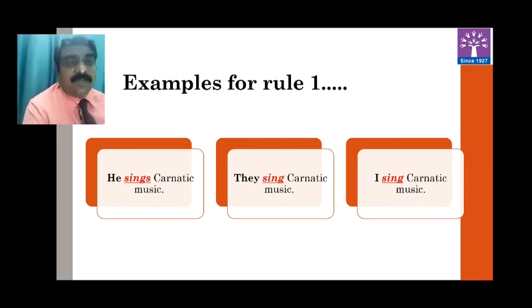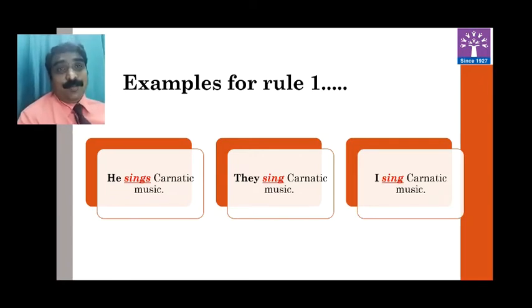See the next example. I sing Carnatic music. I is singular subject, but you won't find singular verb given there. Why? Because I is not third person singular subject. It is first person. This rule is applicable to third person singular only, not the first person. Hope you people understood it.